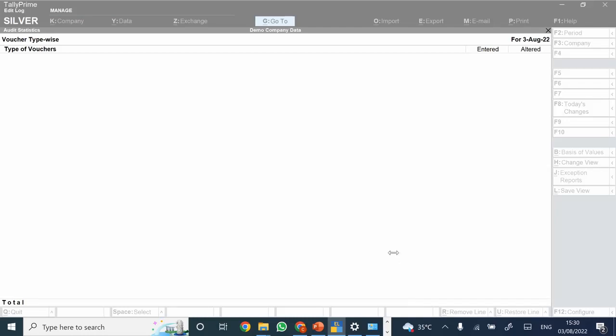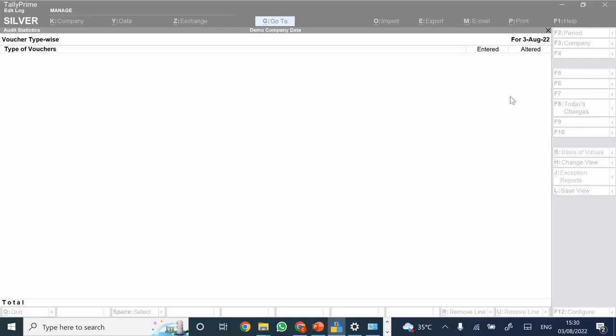So hope the same is clear. Is there any report which would display the changes made in the vouchers after the checking has been done? So see, I'm again saying the same. If any changes have been done, by default it would be displayed here in the altered vouchers itself. And for all those altered vouchers, you can check the edit trail of the same.